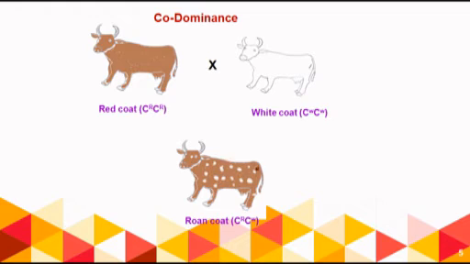So this forms the roan coat, and it has the genotype CR CW. This pure parent contains CR CR, and this other pure parent contains CW CW, but this offspring contains both alleles in combination, so that it produces the phenotype of both parents. So this is known as the concept of codominance.